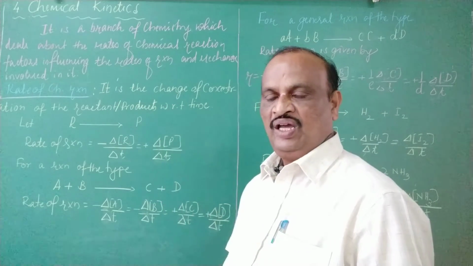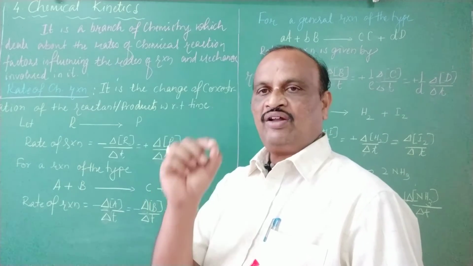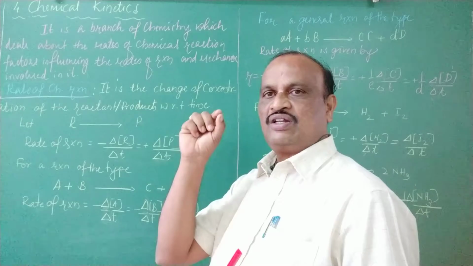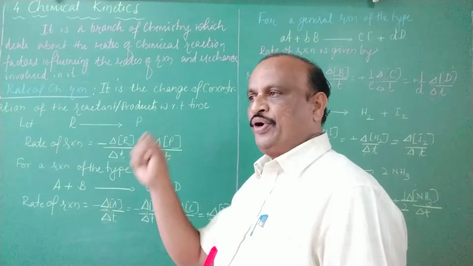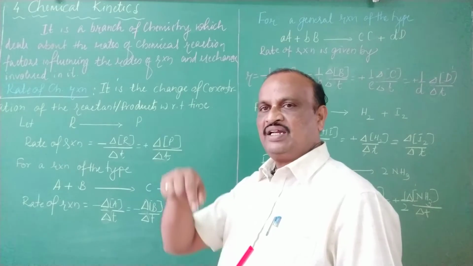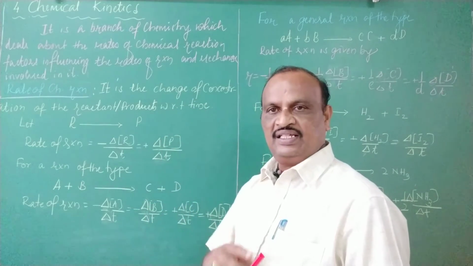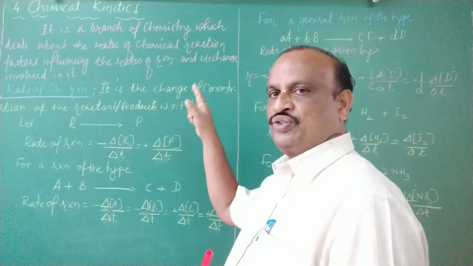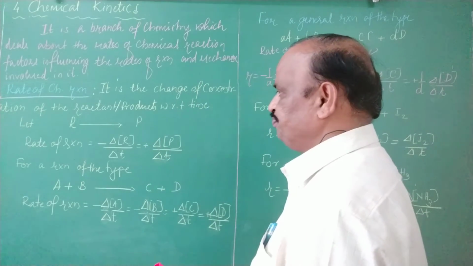We define rate like this: rate of chemical reaction is defined as the change of concentration of the reactants or the products with respect to time. In case of reactant, the concentration decreases.